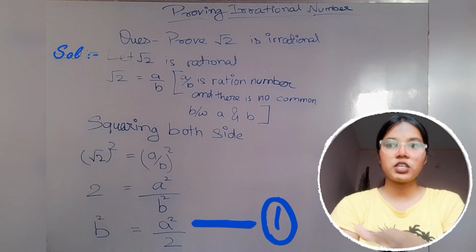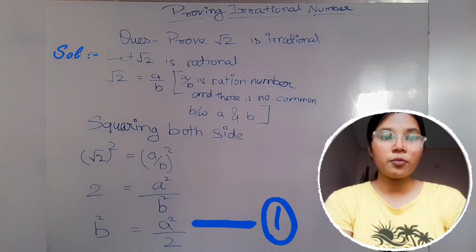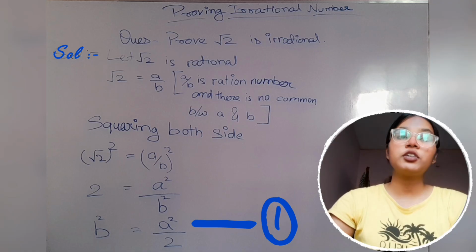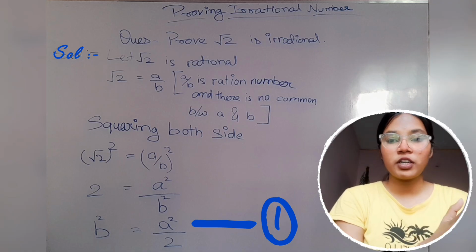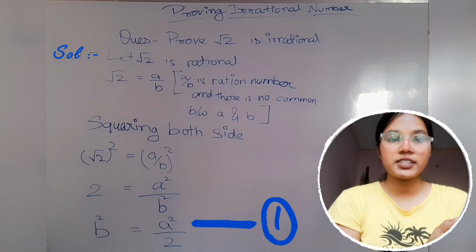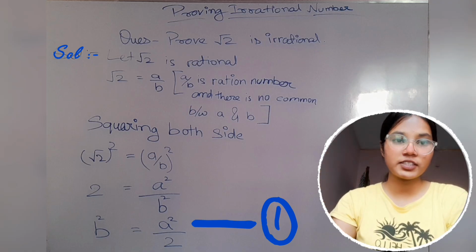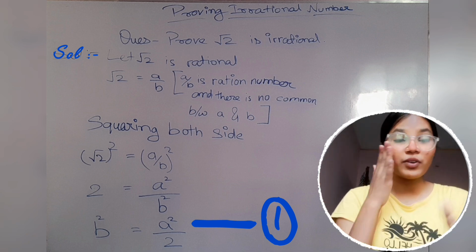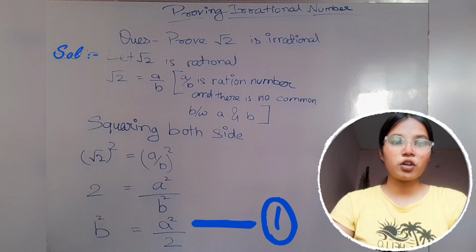We cross change the denominators and numerators. We put the denominator of the right hand side in the position of the numerator of the left hand side. I hope you understand what I want to say: we have to cross change the denominator and numerator.